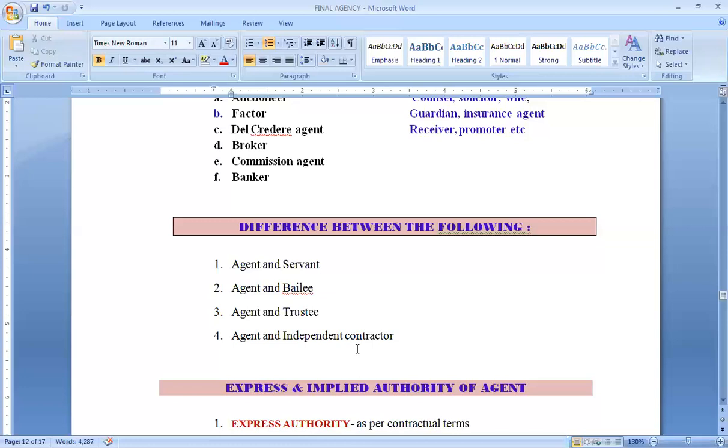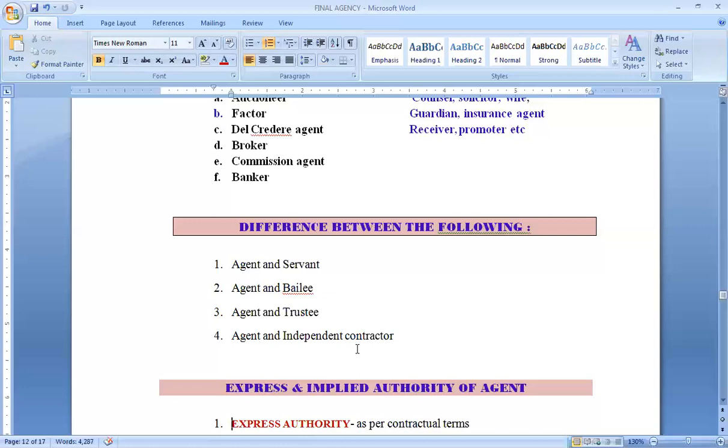A trustee is to look after the benefits of the beneficiaries of that trust. In case of an agent also, he is supposed to take care of the interest of the principal, so that way they connect with each other. Otherwise, both of them are not similar, because trustee and agent both have a representative character. That way they are similar.